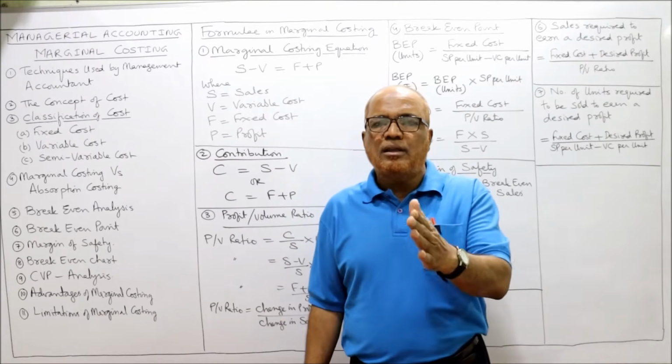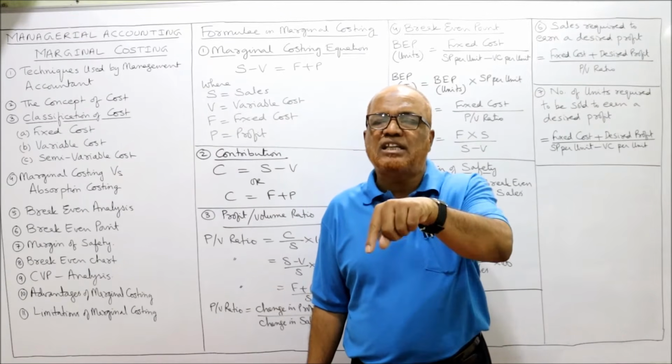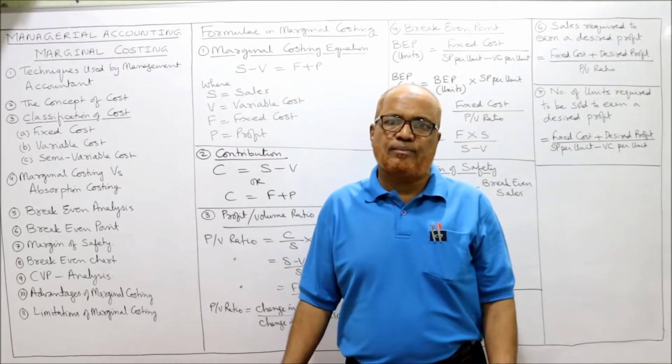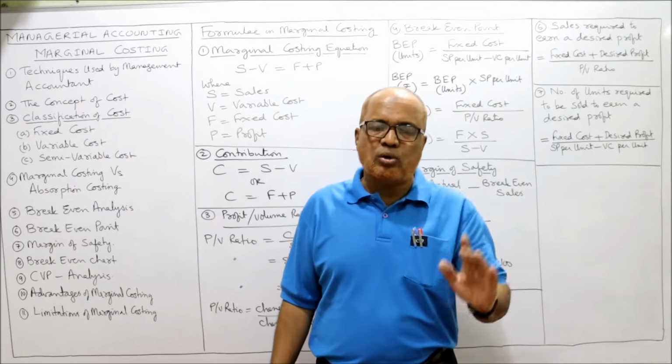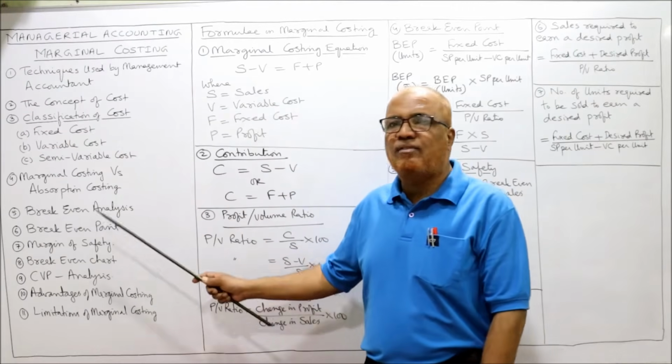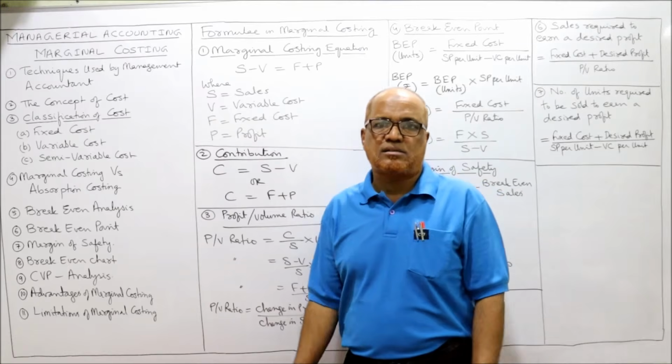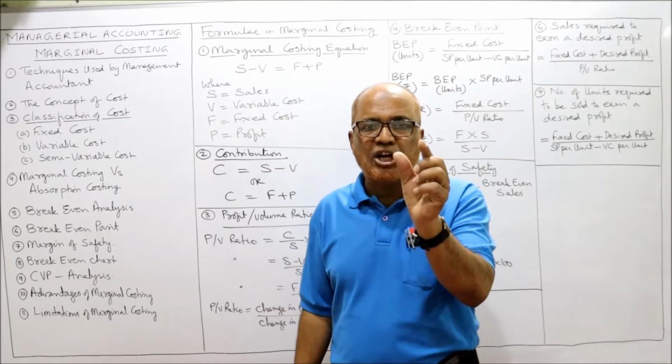What is BEP? The point at which there is neither profit nor loss. Total sales is equal to total cost. That is called break-even point. So to ascertain the break-even point is called break-even analysis. This is the narrower interpretation.